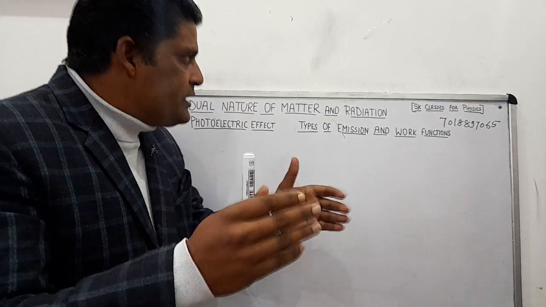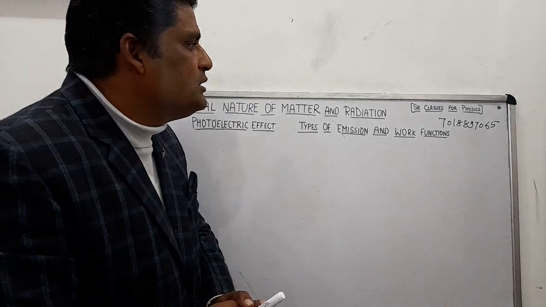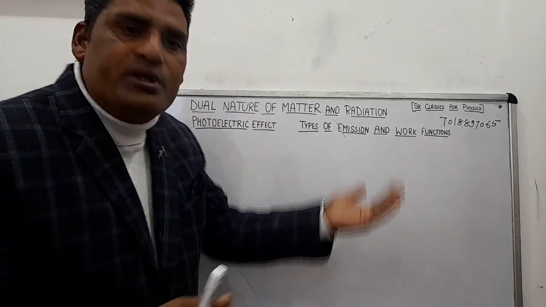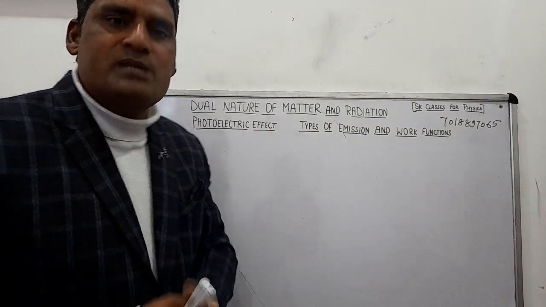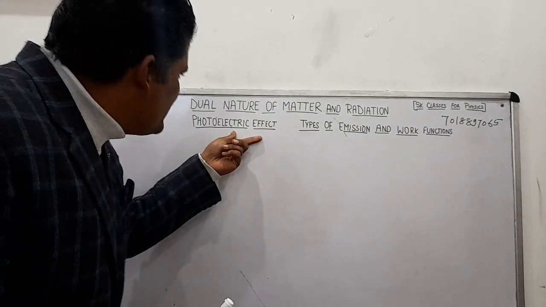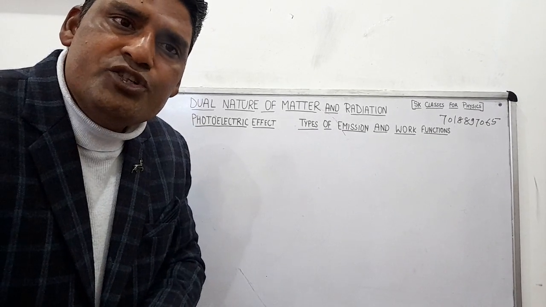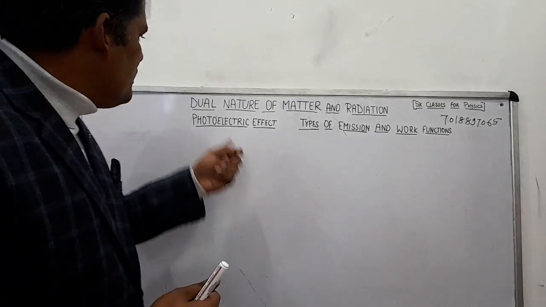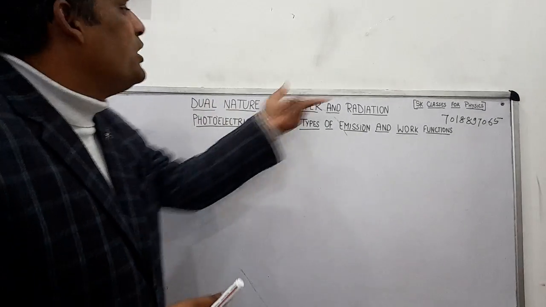Now, light is a transverse wave, that will be followed, but what will happen? The day will come that we will do the photoelectric effect and the Compton effect. Now we are going to explain this photoelectric effect. What is photoelectric effect? That we will explain here. This phenomenon is only explained by particle nature, and the Compton effect is also explained by the particle nature of light, and the wave nature will fail there. Then what will happen? The scientist de Broglie came, he says the light has dual nature.